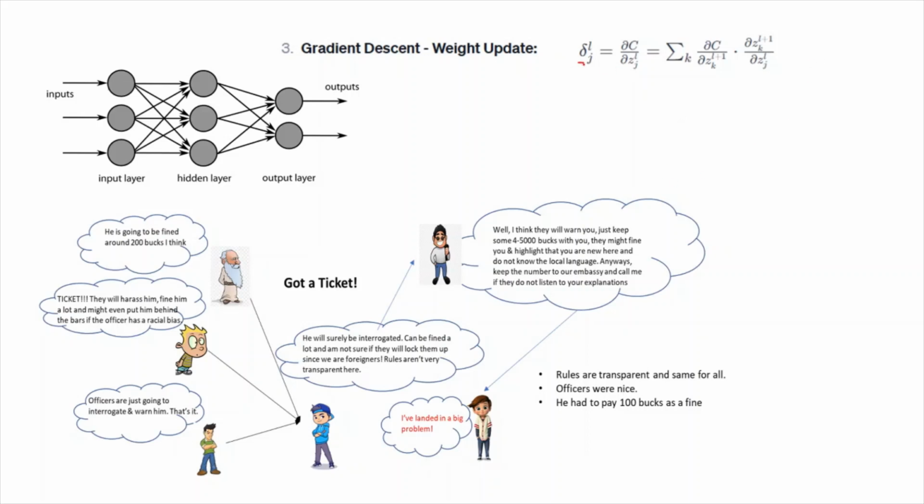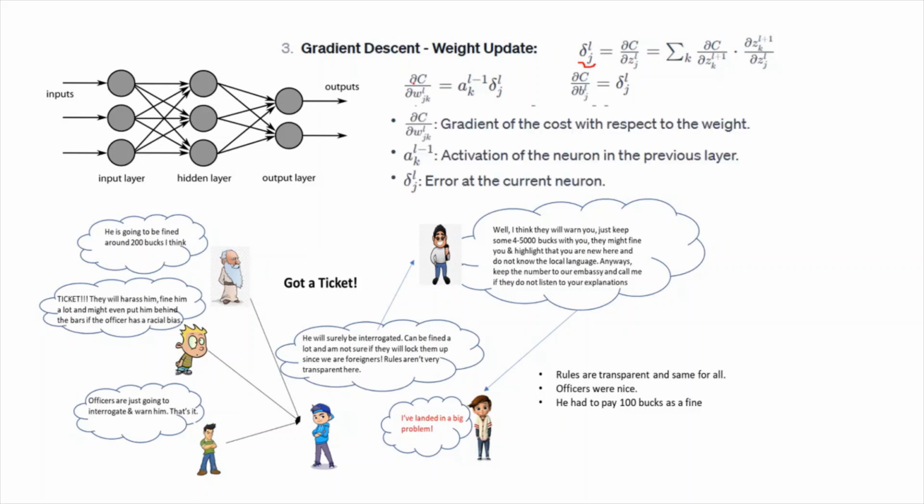So this is the error which has been incurred, and now we need to update the weight, and that is given by the gradient of the cost with respect to the weight, which is the output of the activation of the previous layer's neuron, multiplied with the error incurred in that particular neuron J. And in case of bias, the gradient will be equivalent to the error that has been incurred.